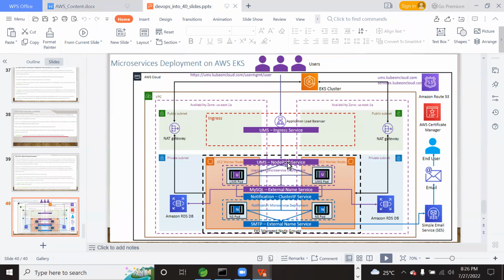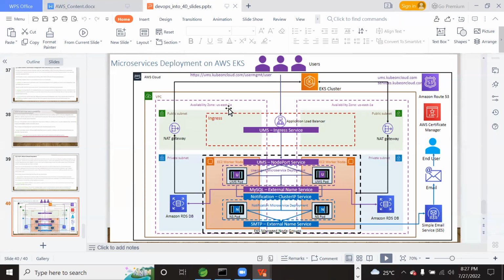Then we divided these virtual machines into the private subnet and public subnet by creating the VPC. There are a lot of concepts we need to understand in the VPC section. It is not as easy as I'm showing here; there is a lot of concept behind the scenes. However, once the EC2 instances are created, then VPC is what we have set up. So VPC is set up into different zones.